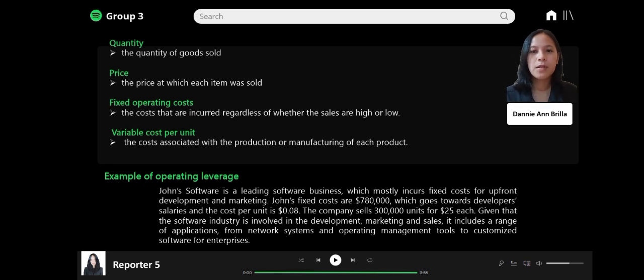Example of operating leverage. Jan's Software is a leading software business which mostly incurs fixed costs for upfront development and marketing. Jan's fixed costs are $780,000, which goes towards developers' salaries, and the variable cost per unit is 0.08. The company sells 300,000 units for $25 each. Given that the software industry is involved in development, marketing, and sales, it includes a range of applications from network systems and operating management tools to customized software for enterprises.